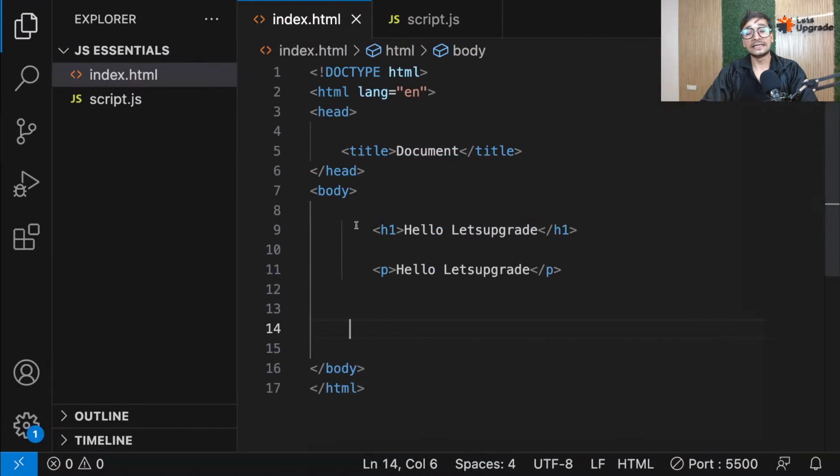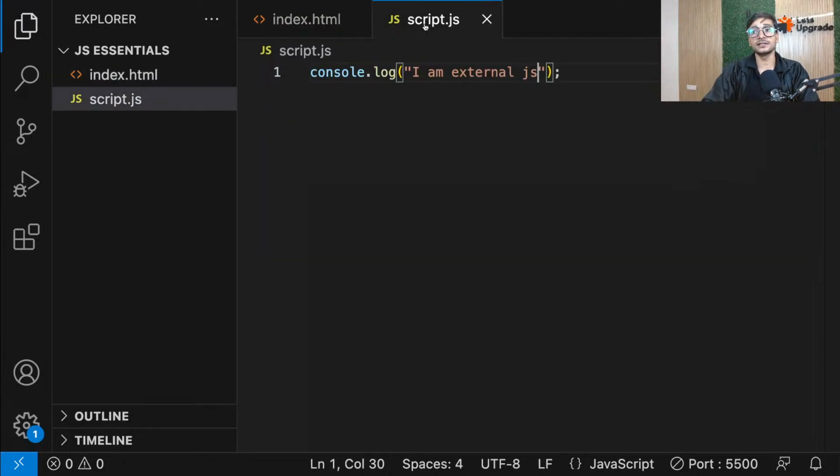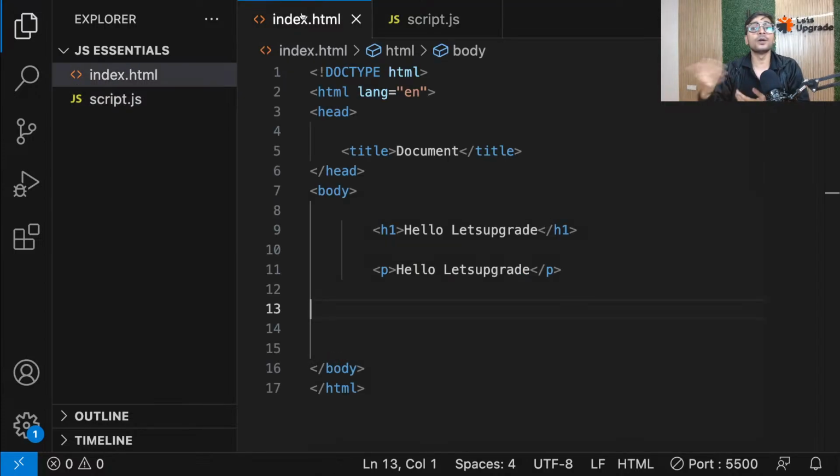It's because initially our script was written inside the HTML page. So the HTML page was able to identify that, oh, this is my JavaScript. That's nice. But now our JavaScript is written somewhere else and my HTML is somewhere else. So they don't know each other. The HTML page doesn't know that this is my JavaScript. So guys, for that to happen, you have to connect both the pages, both the files.